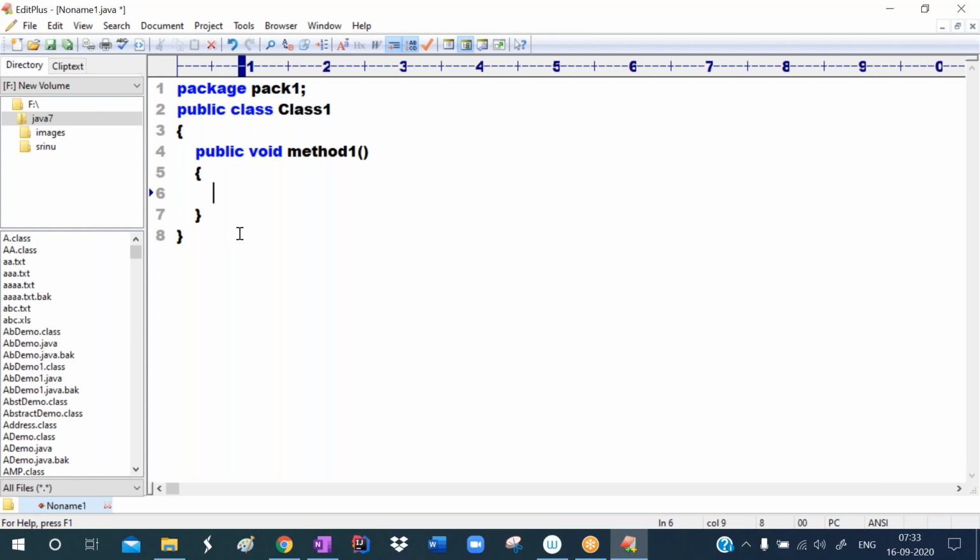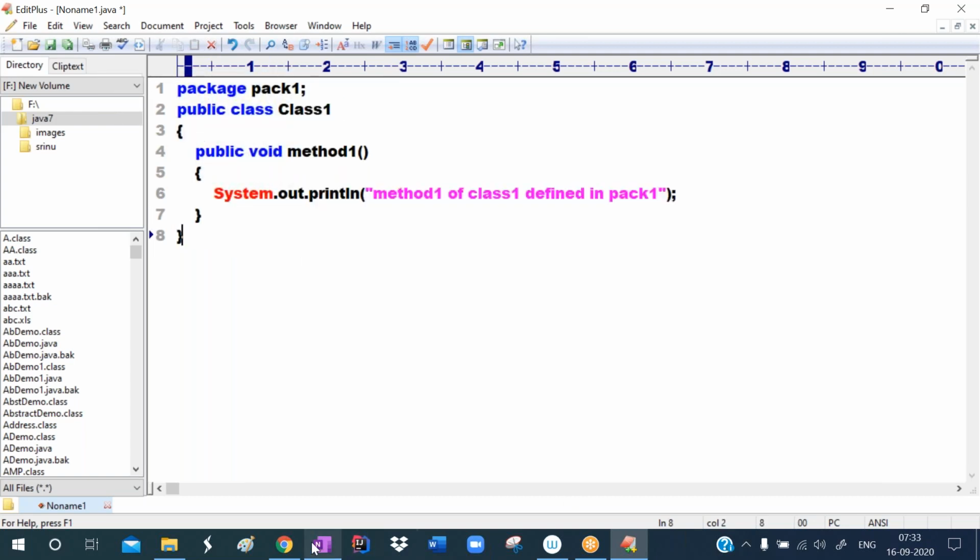Now listen carefully. Here I'm writing one printing statement, System.out.println, "This is method1 of class1, which is defined in package pack1." I'm writing this printing statement for our understanding purposes. Now I want to create the package.